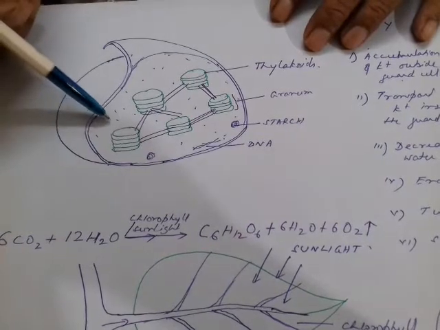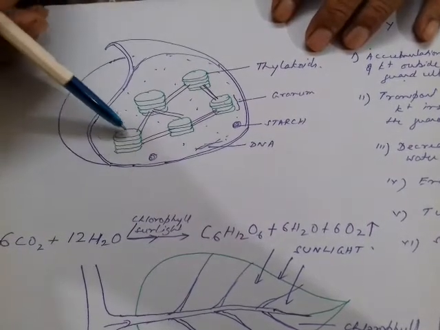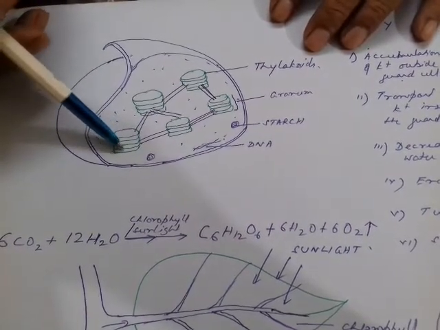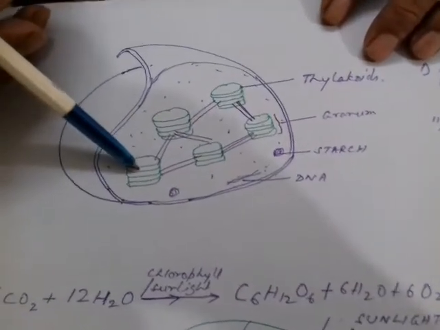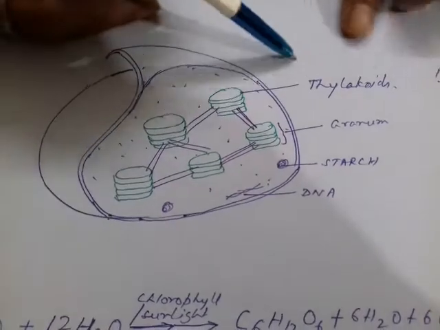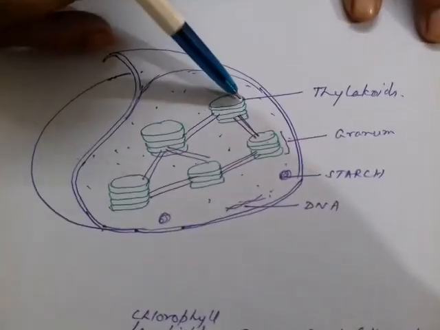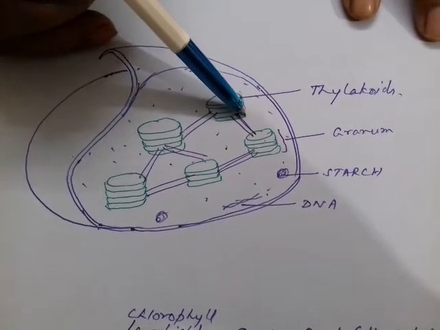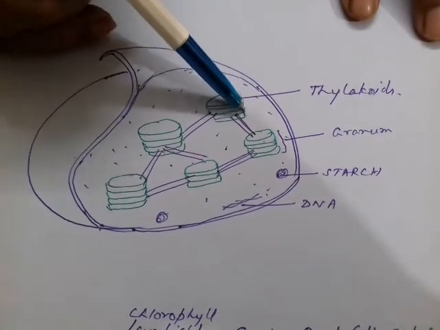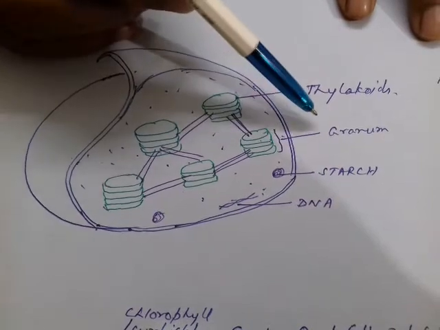Now inside this we have some structures. You can see coin-like structures, like stacks of coins. If you take each coin, this is called a thylakoid. But if we take a collective stack like this, a number of thylakoids together, we call it a granum.